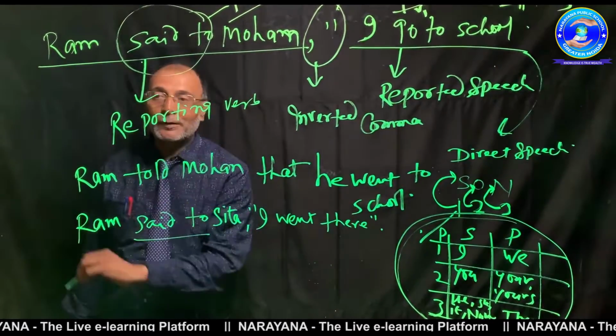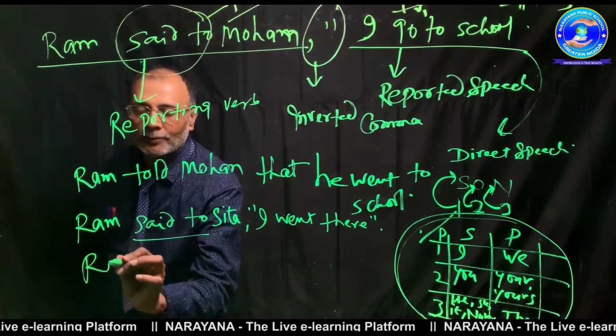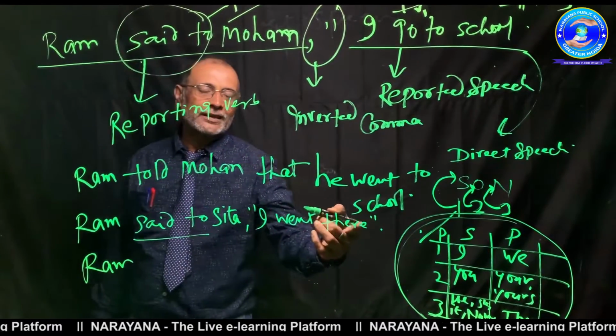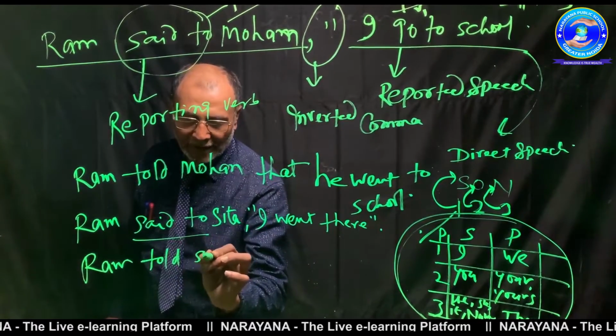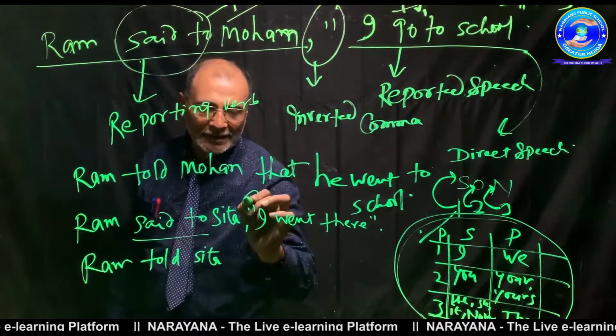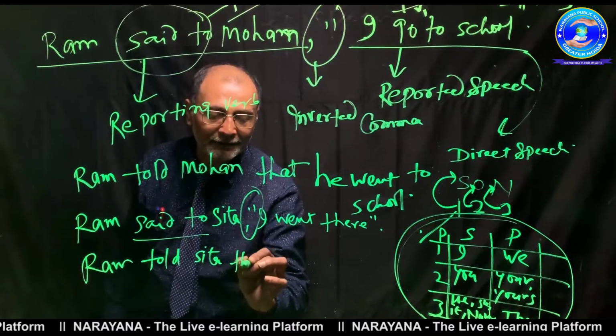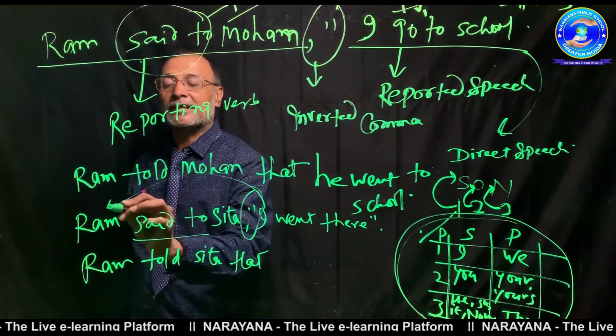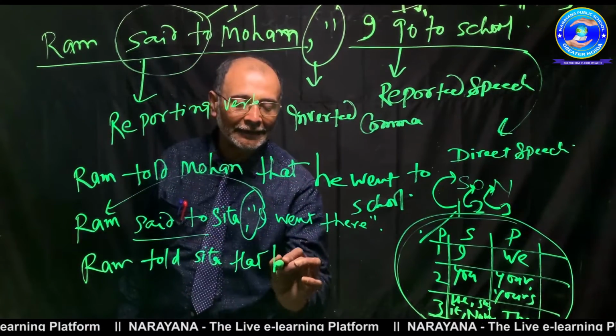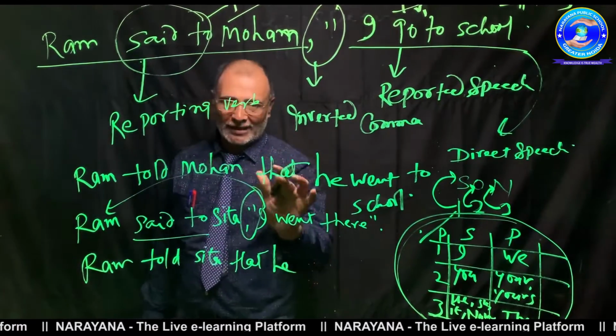Now see here, I went there. Ram, as you know very well, the full stop coming. So what comes here? Told only. Ram told Sita. Now instead of inverted form, what comes here? That. Very good. And you know I is first person is going to subject. So is what? Ram. What comes here? He.